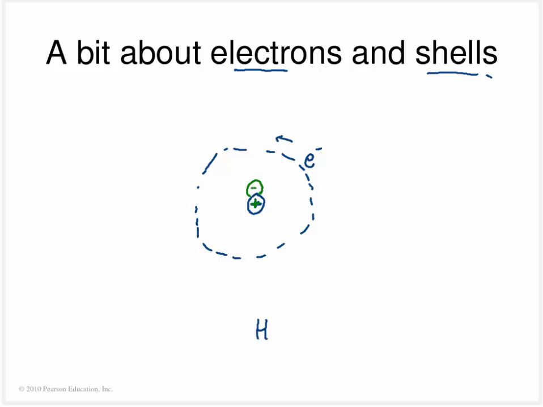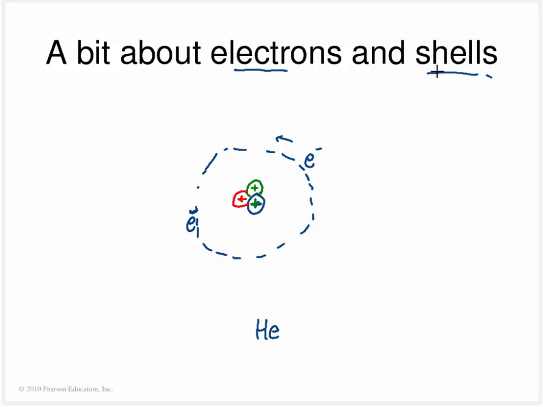And as I add another positive charge, now there are neutrons that are being added here, but let's ignore those for a little bit. Then I'm going to add a second electron, so now we're talking about helium, which is still going to be electrically neutral.